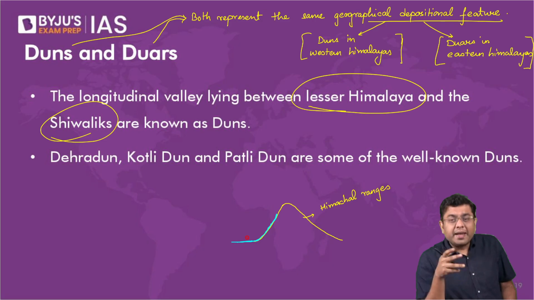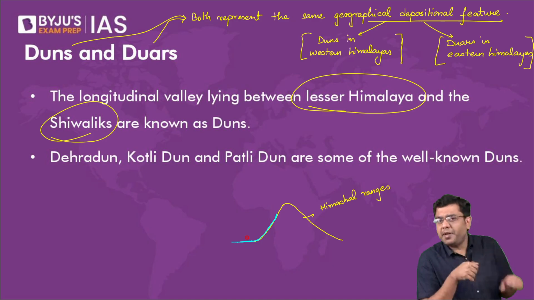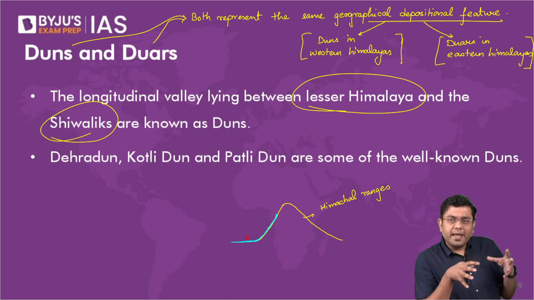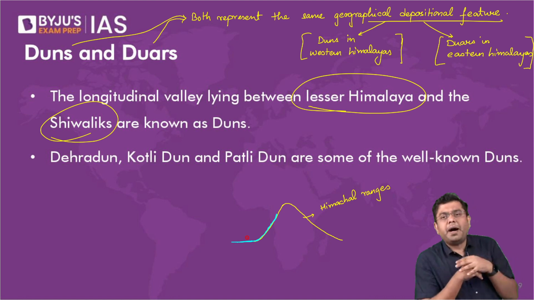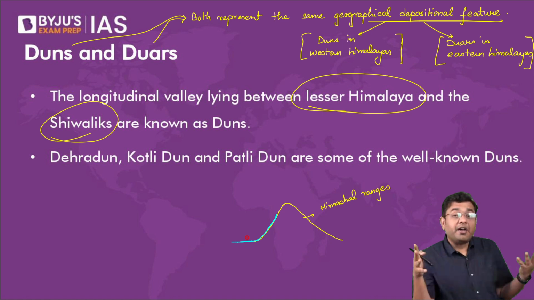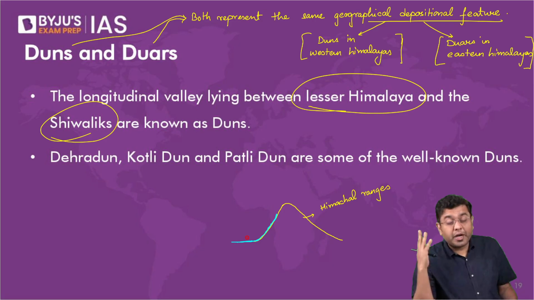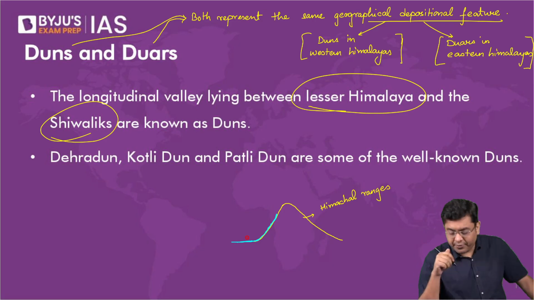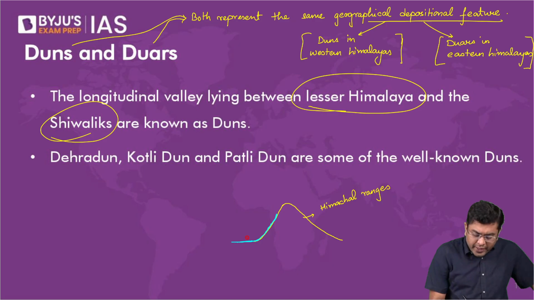Now they would carry out their deposits. Now, in certain places, not across uniformity, but in certain places, what happened was that there was an upfolding which happened right across this path of the river. If it would have been a very major river, it would have cut through that upfolding. But we are talking about the small streams. So the upfolding for the Shivalik, that started happening right across the path.